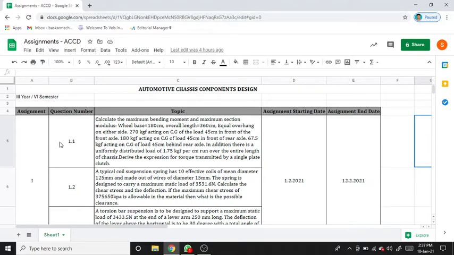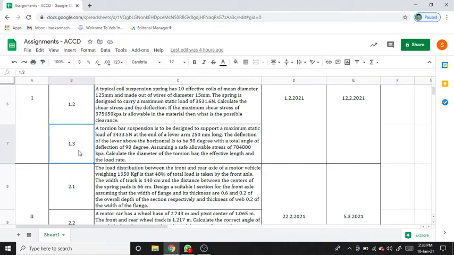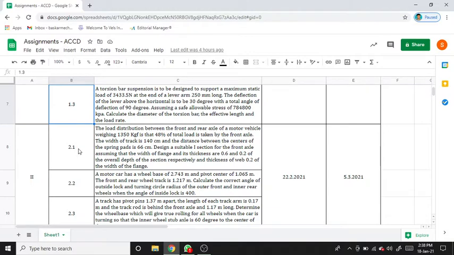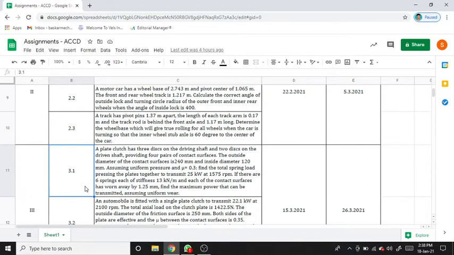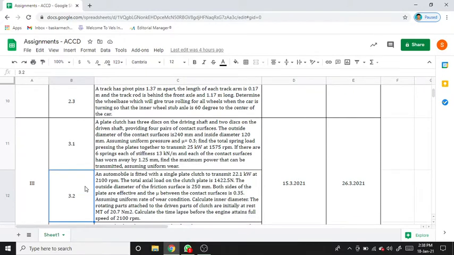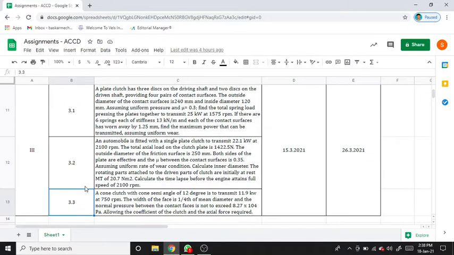The question number 1.1 means the first digit is the assignment number. 1.2 means assignment 1 and question number 2. Similarly, 1.3 means assignment 1, question number 3. 2.1 indicates assignment 2, first question. 2.2 means assignment 2, second question. 2.3 means assignment 2, third question. 3.1 indicates assignment 3, first question. 3.2 indicates assignment 3, second question, and 3.3 indicates assignment 3, third question.